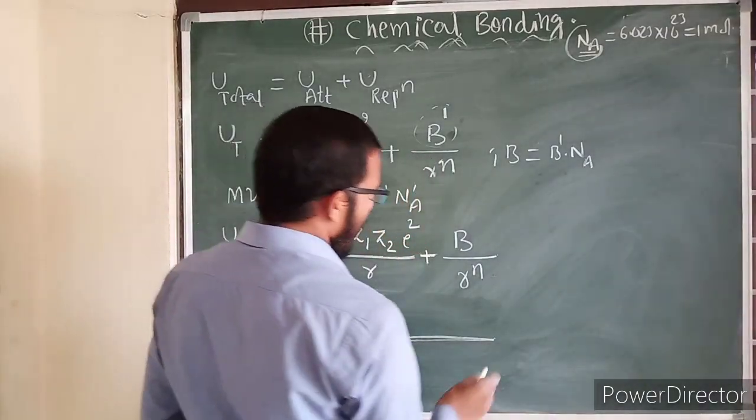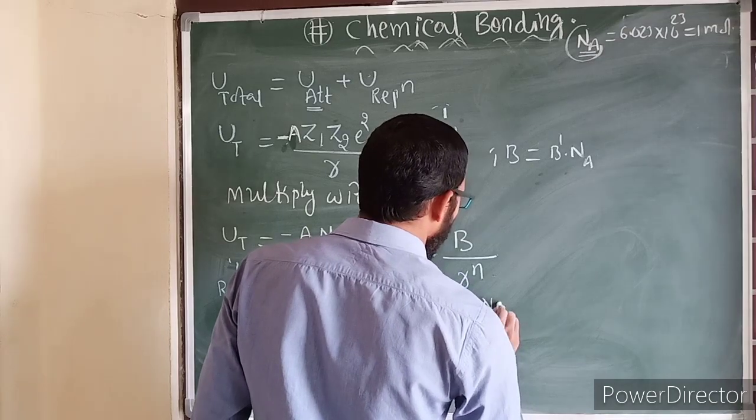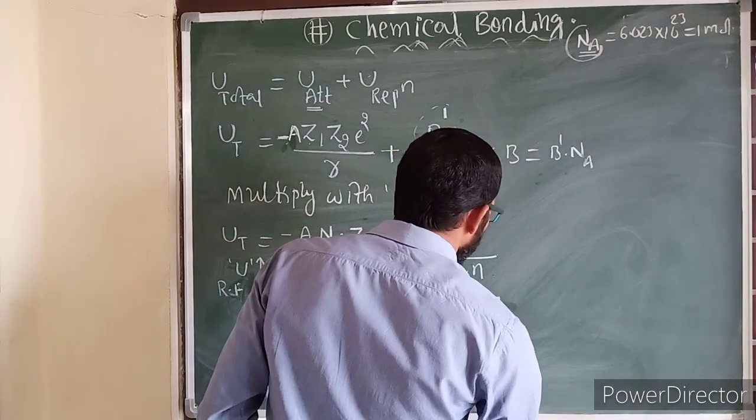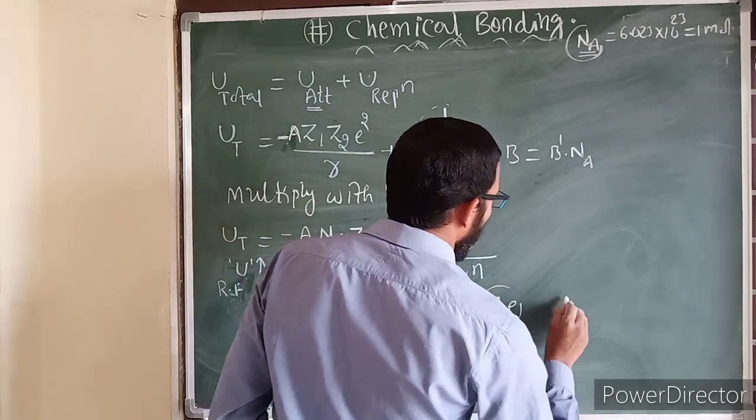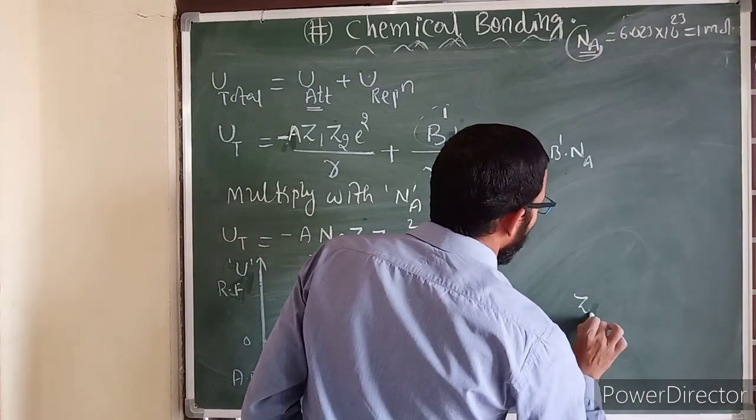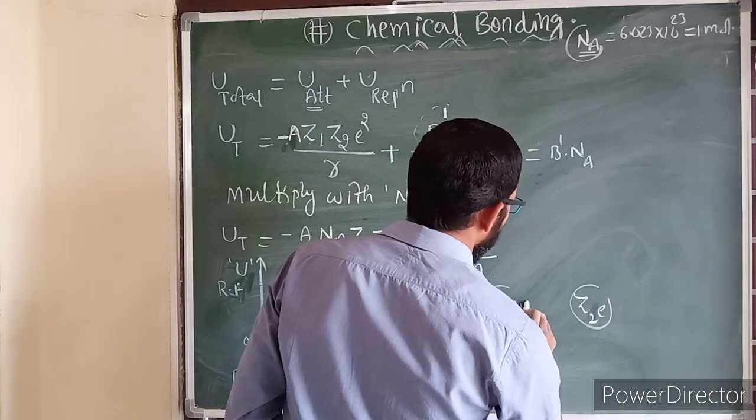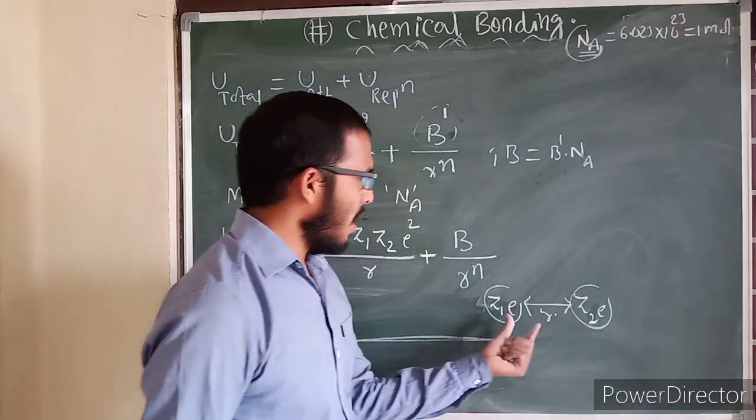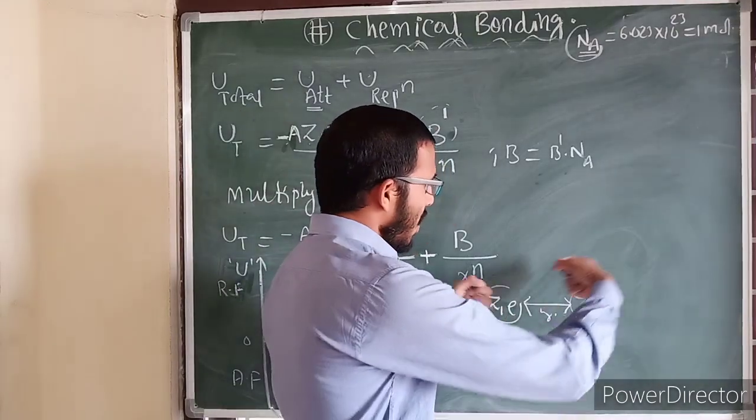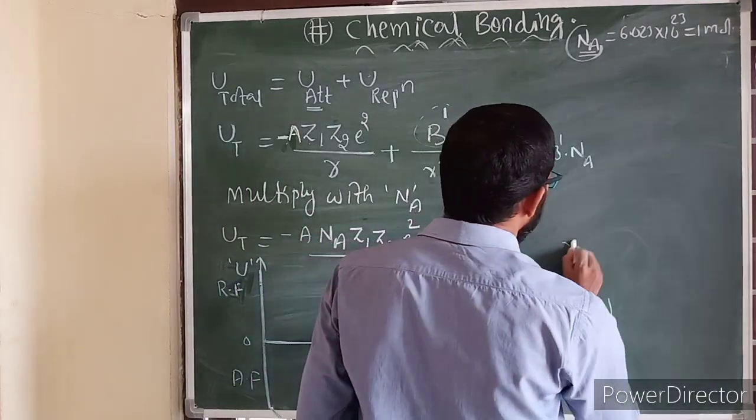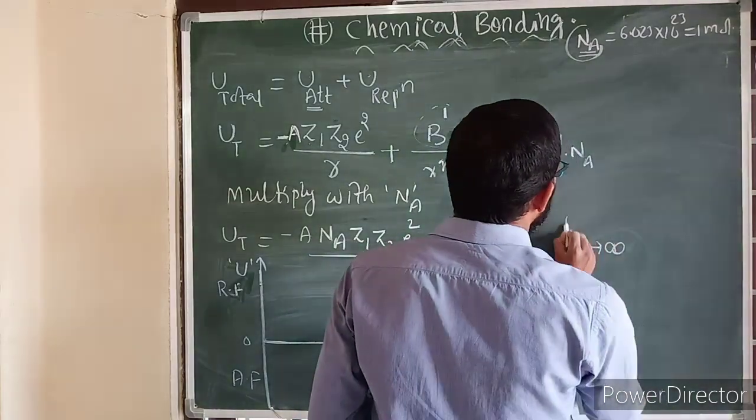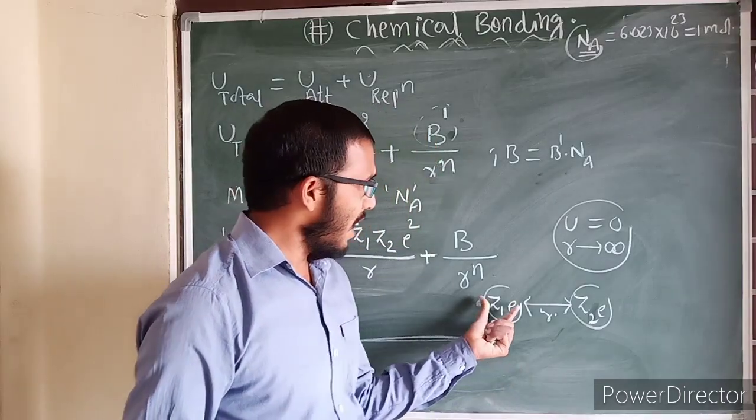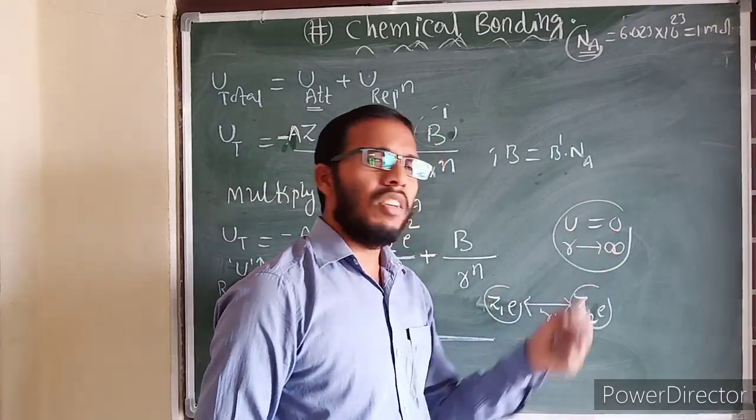Now both ions are in gaseous state. I told you this. Suppose I am assuming whatever the gaseous state ions I have taken, Z1E. Okay. Now this is Z2E. Both ions are separated by some distance R. Before coming in contact with R distance, they will be at infinite distance. Infinite distance means if R is equal to infinite, then potential energy is 0. Why potential energy 0? Whenever there is an interaction, there will be a potential energy.